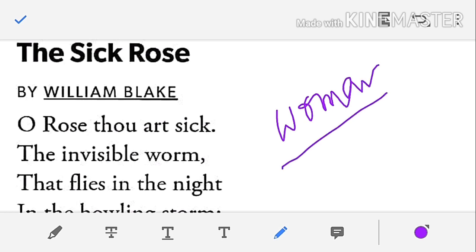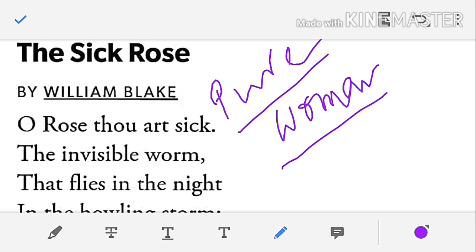The question arises, what kind of woman was she? She was a pure woman. So in this way, you can call a pure red rose a pure woman. You should also know the pure woman refers to the source of innocence.